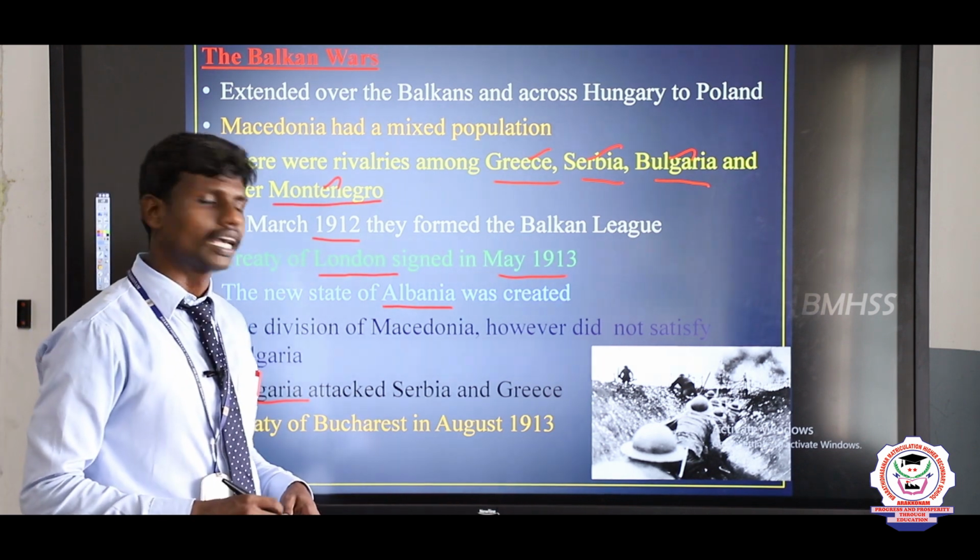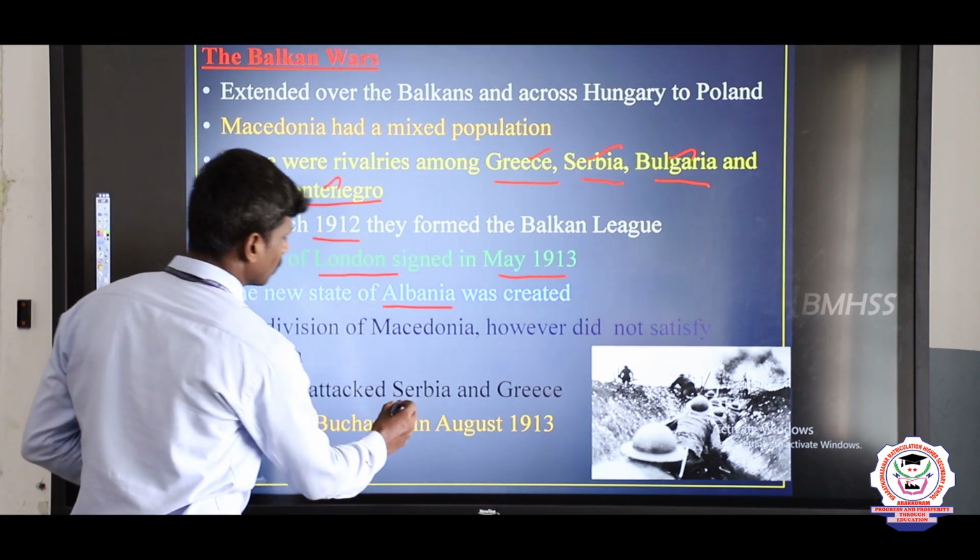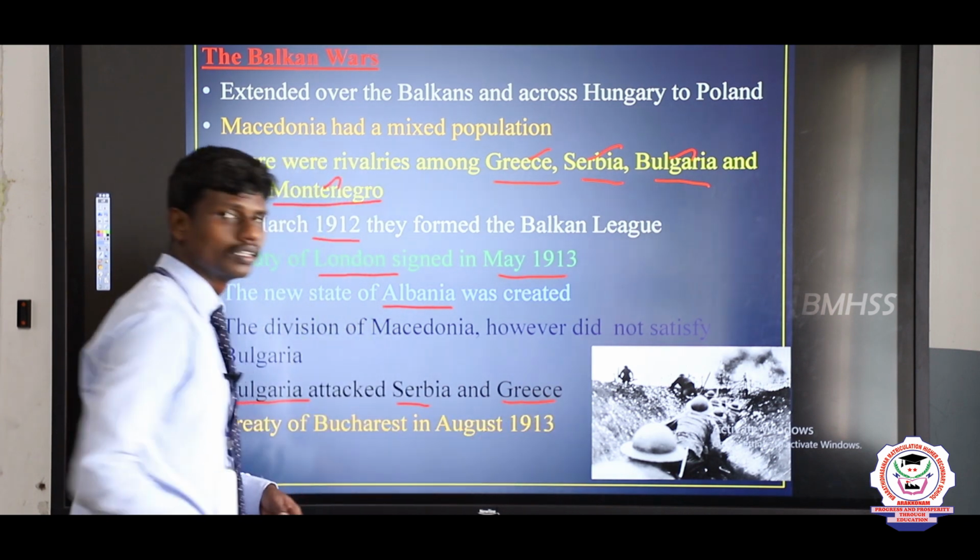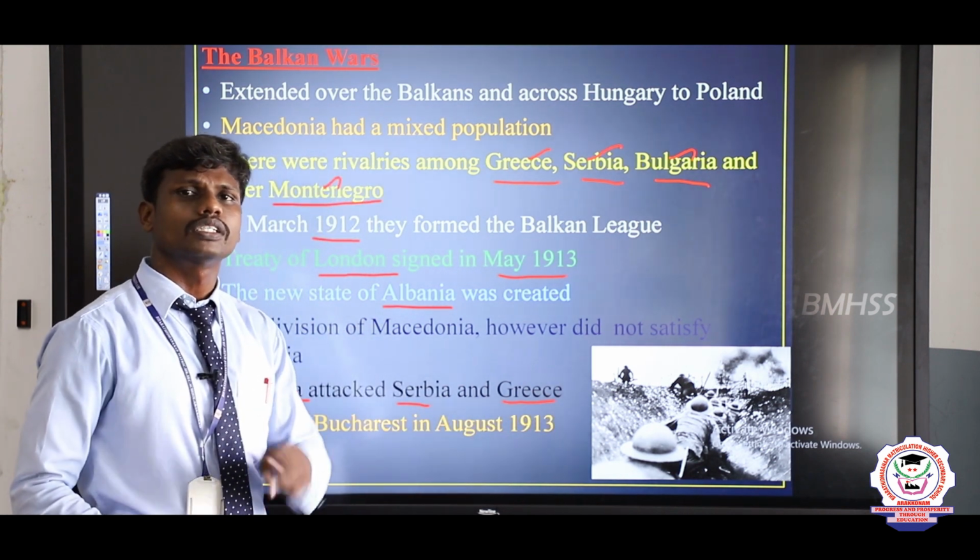So it created a fight between Bulgaria, Serbia and Greece. Now a second war started, known as the Second Balkan War.